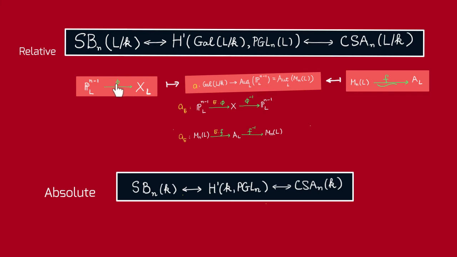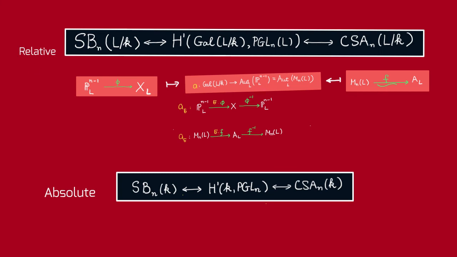So given φ, an isomorphism between the projective space and X_L, we can associate to it a cocycle with values in the automorphism group of P^(n-1)_L, by sending every element σ of the Galois group to the following automorphism of P^(n-1)_L. It is exactly the same idea as in the case of central simple algebras, but instead of getting an automorphism of the matrix algebra, we now construct an automorphism of the projective space.